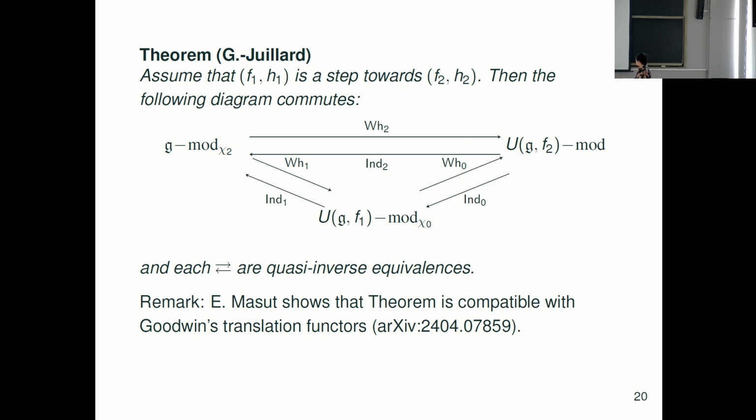The point is the first one is the standard Skryabin equivalence, but the middle one is the Whittaker category of Whittaker modules of the finite W-algebra. But still, we have an equivalence of categories. This is a statement of Skryabin equivalence at this stage. And recently, Matsui also considered this equivalence, thinking about Goodwin's translation functor, and she proved compatibility with them. Anyway, this is very useful to study the analysis.